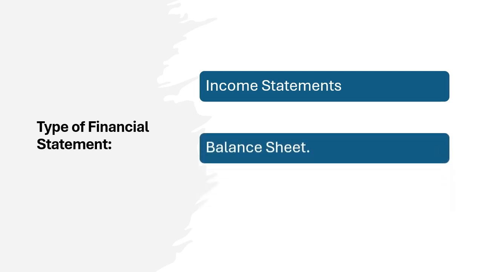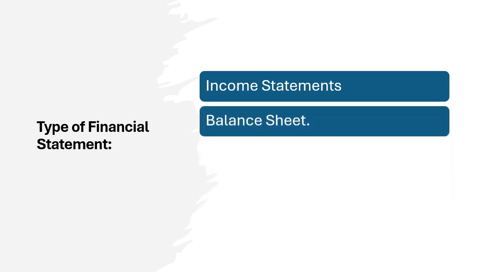Next is balance sheet. The balance sheet provides a snapshot of a company's assets, liabilities, and equity at a specific point in time. This shows what the facility owns, such as assets, and owes, like liabilities. For example, a balance sheet showing the value of the facility's equipment, outstanding debt, such as loans for building improvement, and owner equity in the business.